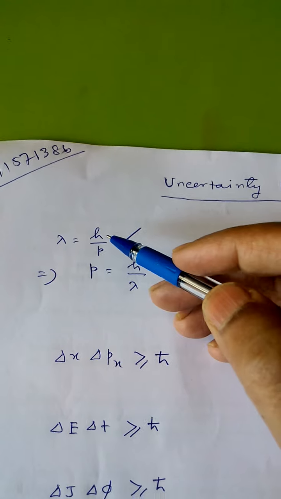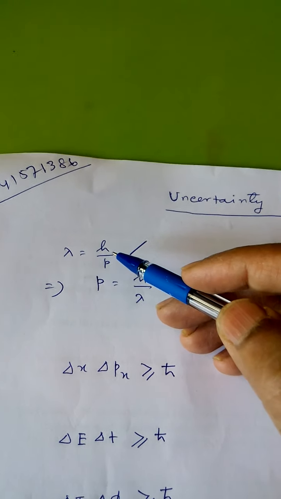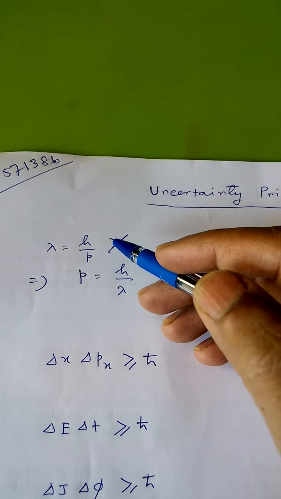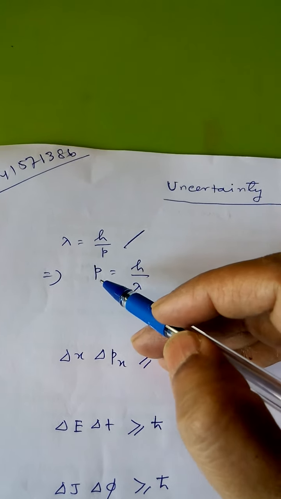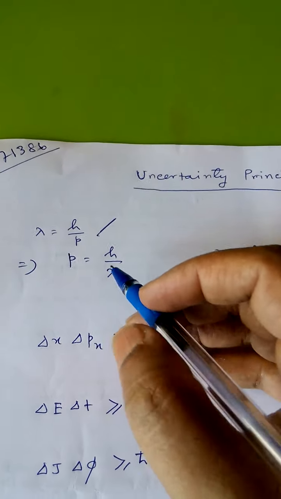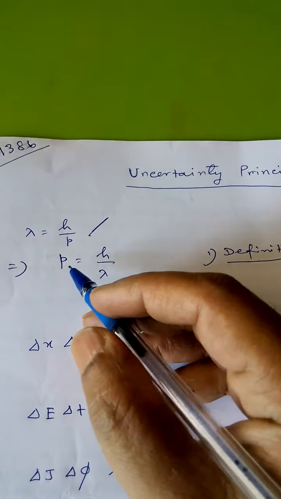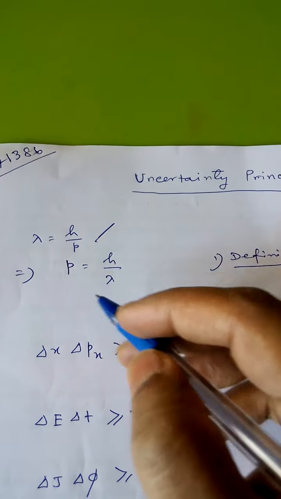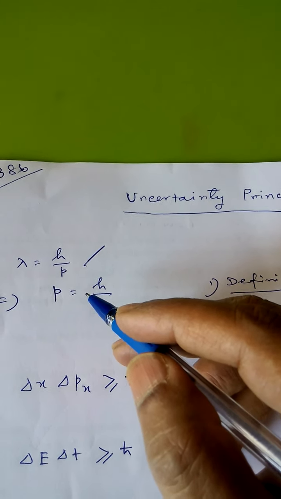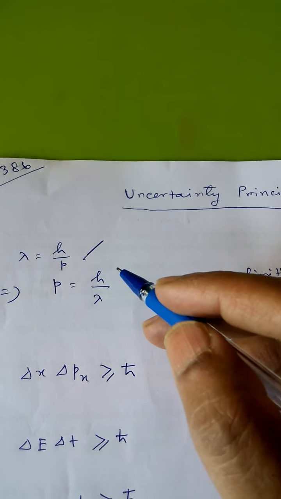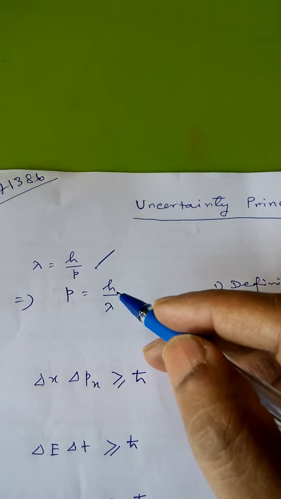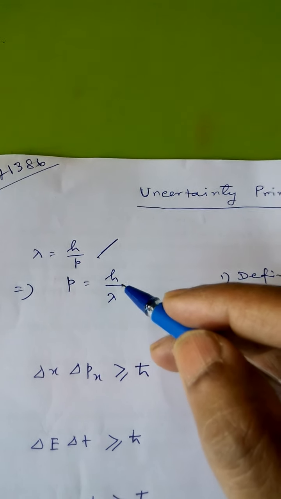So there should be uncertainty in the measurement of momenta for such a particle. Therefore, the momenta and position of a moving particle cannot be measured simultaneously with perfect accuracy.